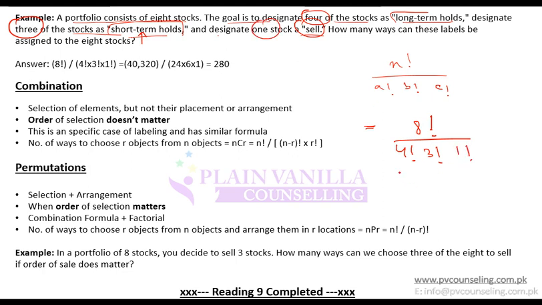And how do you do it in your calculator? In your calculator you have a button for x factorial on top of the multiplication button. So you press 8, then you press second, and then you press this multiplication button, and it gives you 8 factorial. And then similarly you do it for 4, 3 and 1, divide them, multiply them, and then you get the answer. This is labeling.